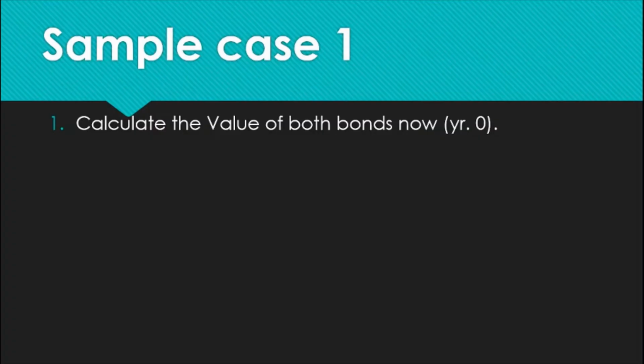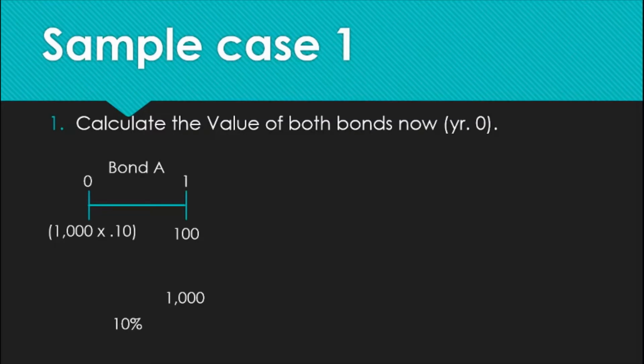Let's go to bond A. So bond A has a remaining 1 year to maturity. The coupon payment is 1,000 times 10%. That would be 100. Then after that, the par value would be returned, 1,000 pesos. So let us take the present value factor for 10%.